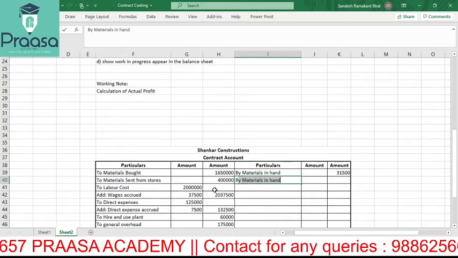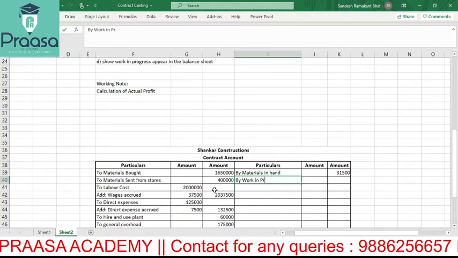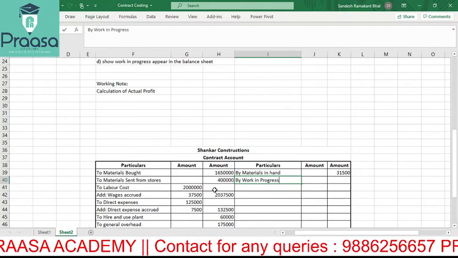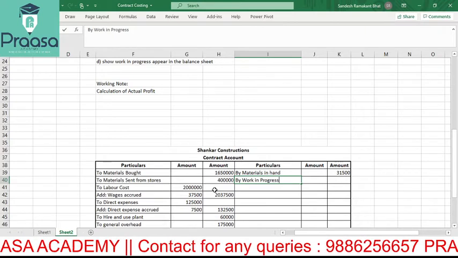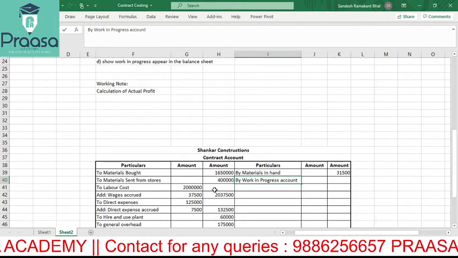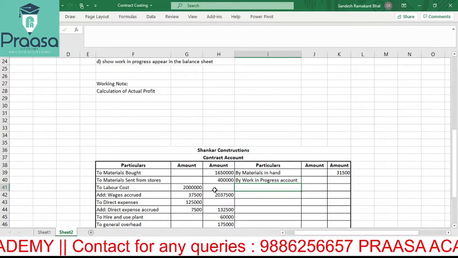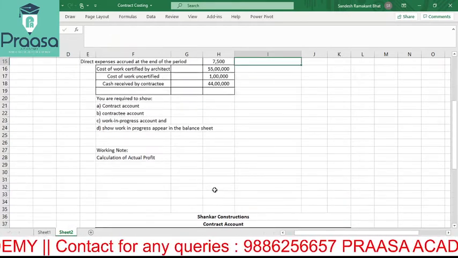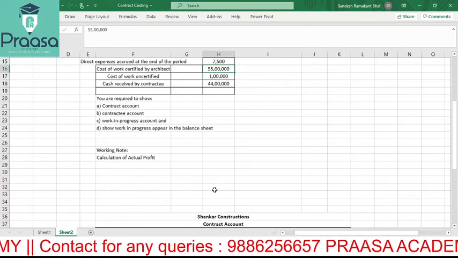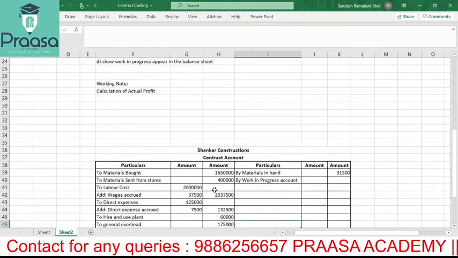Then by work in progress account. What comes here? Here we consider how much work has been certified, how much work has not yet been certified, which is still going on, right?